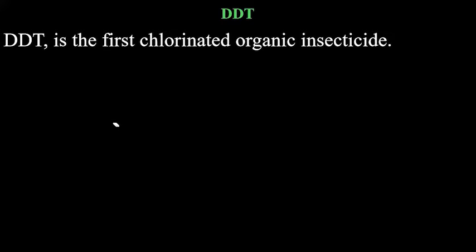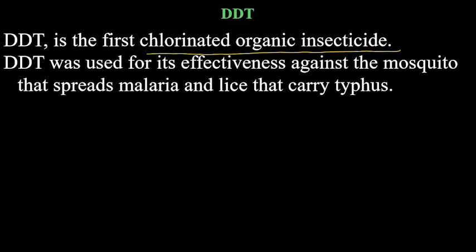DDT is the first chlorinated organic insecticide. So it was the first insecticide of halogens, mainly chlorine. DDT was used for its effectiveness against the mosquito that spread malaria and lice that carry typhus.